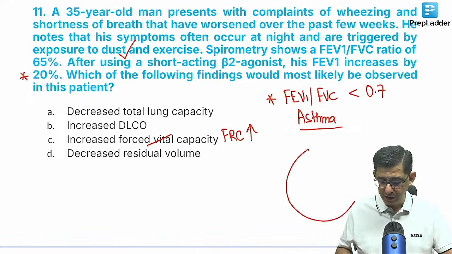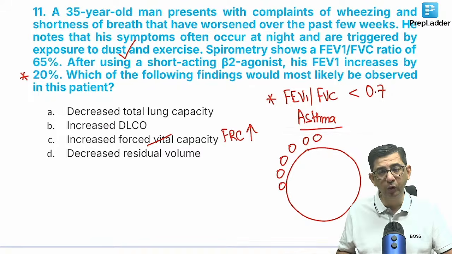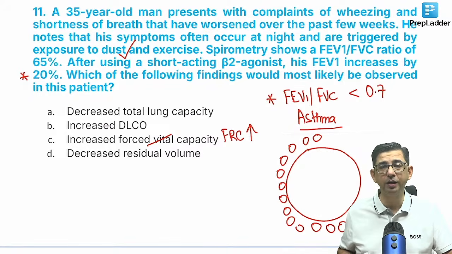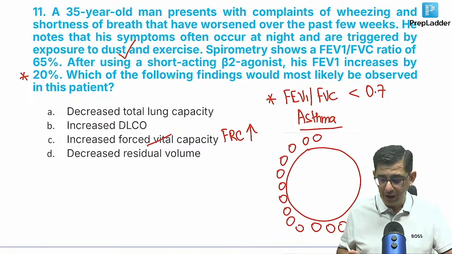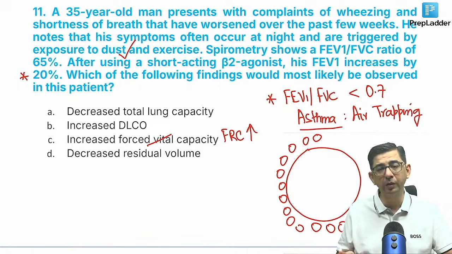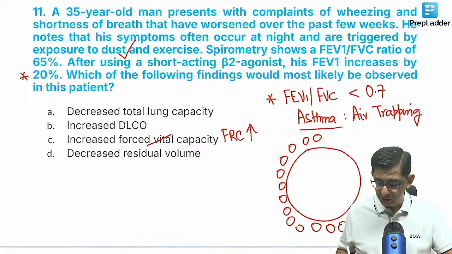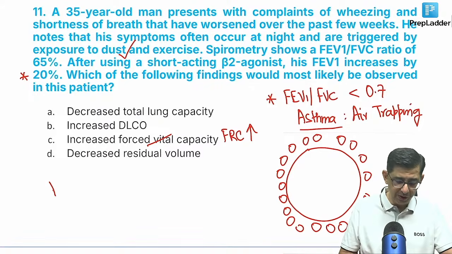Guys, this is asthma. Simple thing is that in asthma, the number of blood vessels around the alveoli is relatively more. Answer is not A. It's not a decreased total lung capacity, because there is air trapping. In all asthmatic patients there is air trapping happening, so how will total lung capacity decrease? Total lung capacity will be normal or increased. The point is hypervascularization of the airways is what is being asked here. I mean, that's a standard question.